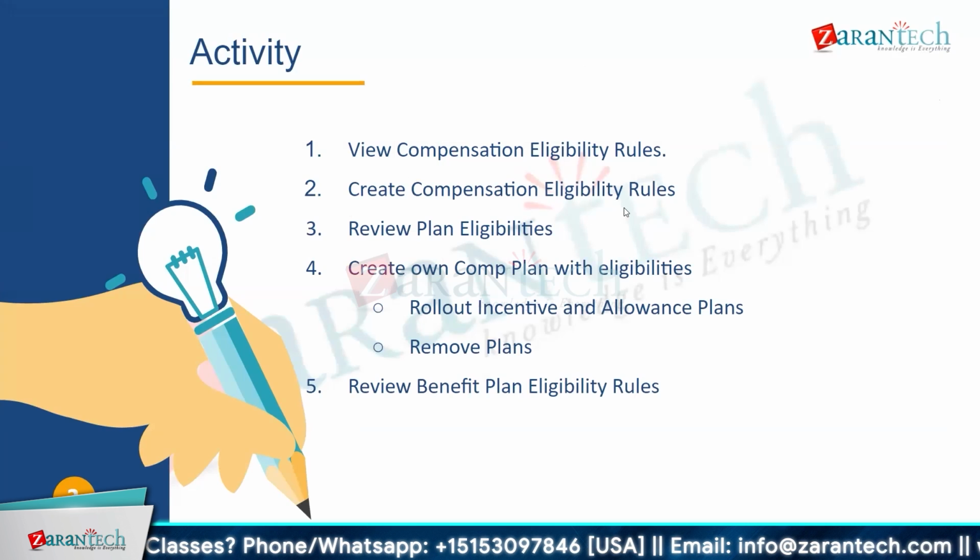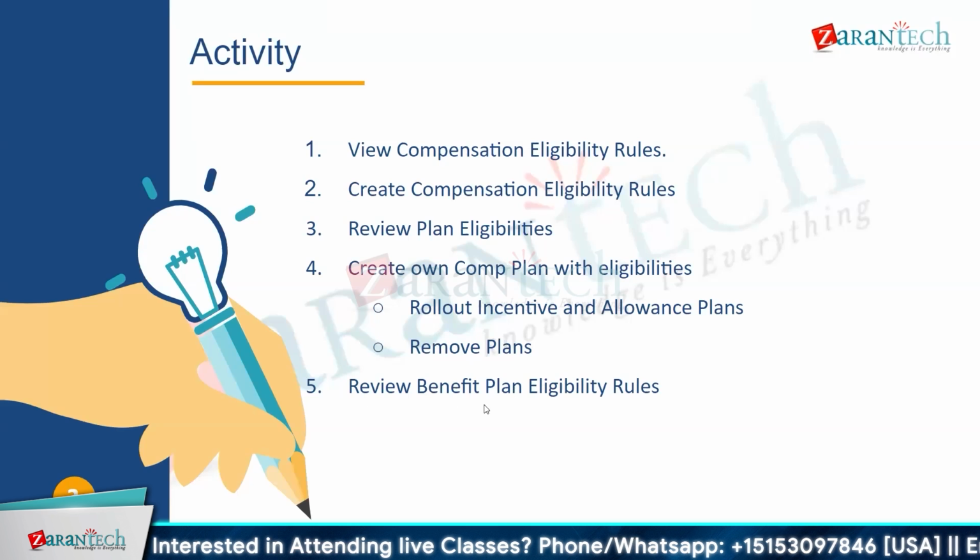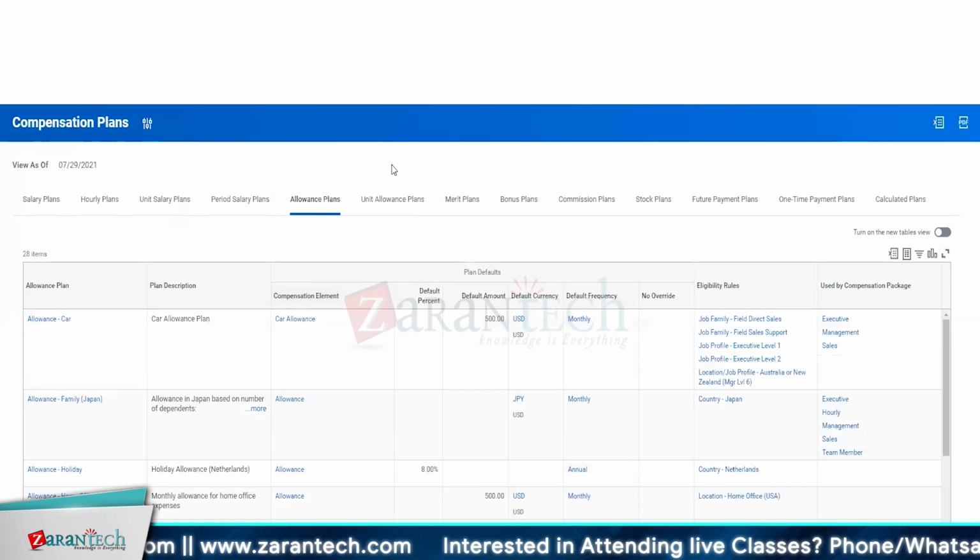So we can create compensation eligibility rules, review plan eligibilities, create our own compensation plan eligibility, roll out incentive and allowance plans, remove plans, and review benefit plan eligibility rules as well. If you like, you can create your own compensation plans, and within the plans you can accumulate a couple of plans and create your own compensation package as well.